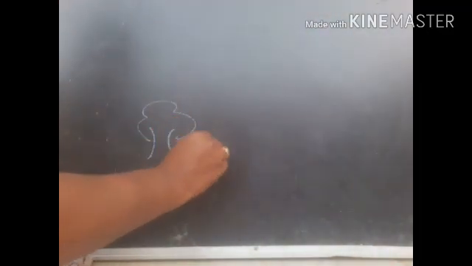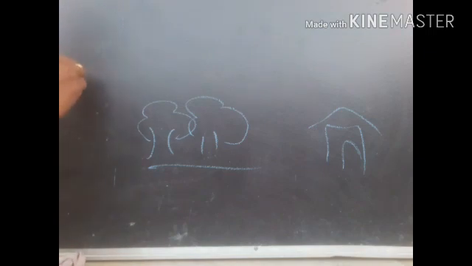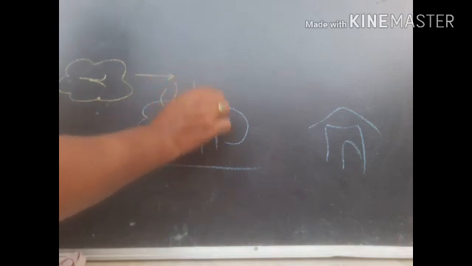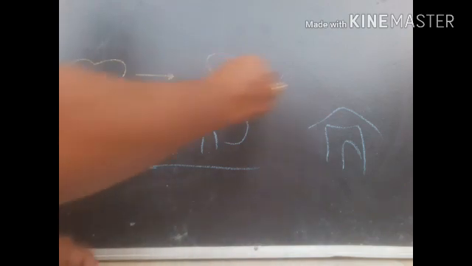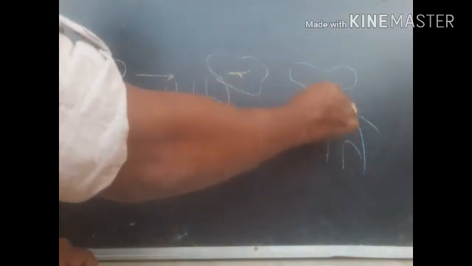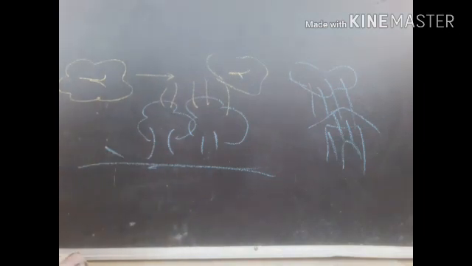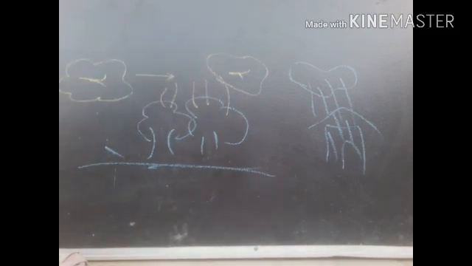Here it is the forest, and it is your village. Now the clouds are passing through the forest. When clouds pass through the forest, moisture is added to the cloud and the cloud becomes cool. When the cloud is cool and reaches your village, it starts raining. So forest gives us rainfall and maintains the water cycle on the earth, right?